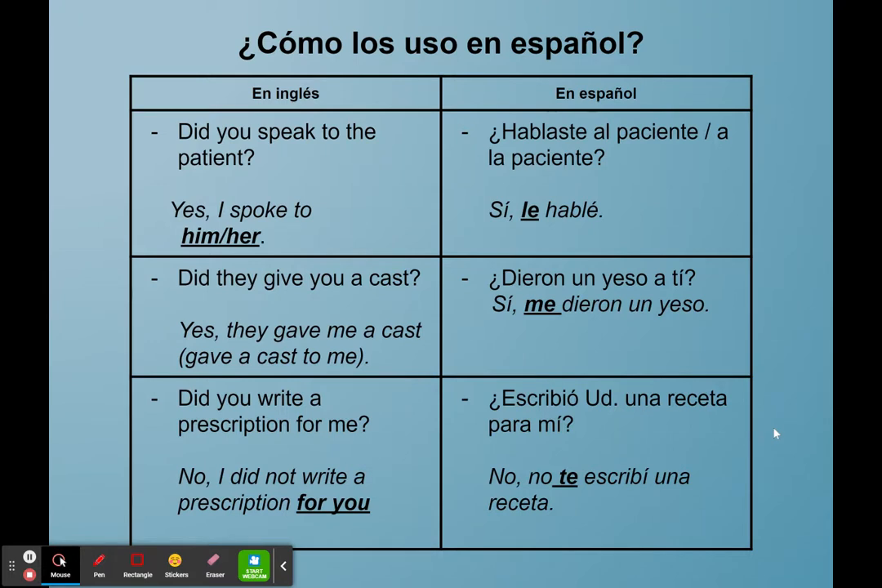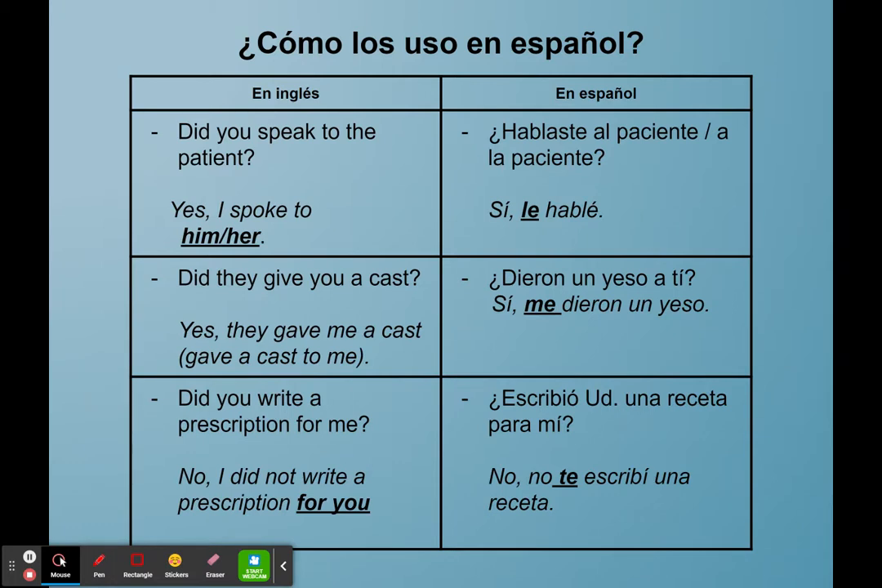So to see the way this works here compared to Spanish, did you speak to the patient en inglés? And hablaste al paciente o hablaste a la paciente? And our answer in English, yes, I spoke to him, or yes, I spoke to her. And in Spanish, we have sí, le hablé. Le is how we would say to him or to her or for her. Indirect object pronouns do not have gender, so there's no going back and forth between masculine and feminine.